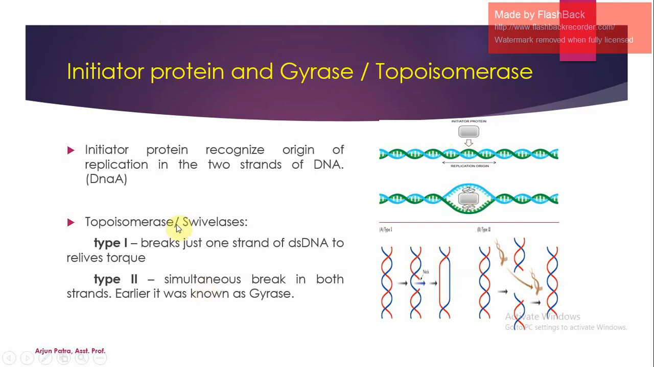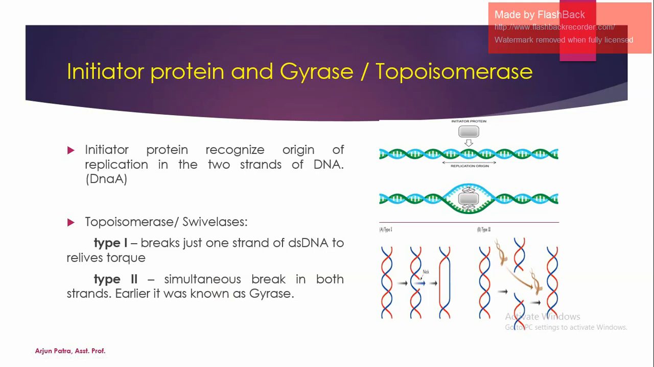Let's come to the topoisomerase. This one is the most interesting enzyme, which is also known as the swivelase enzyme. This enzyme, the topoisomerase, is responsible for relieving the torque, that is, it uncoils the supercoiled DNA, because we know that DNA is present in a supercoiled form, and that's why this enzyme is responsible for relieving the torque.